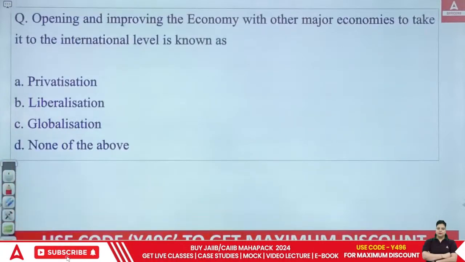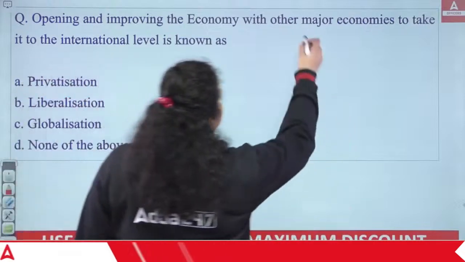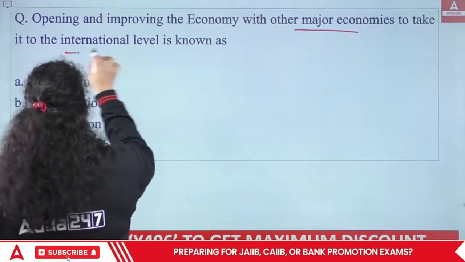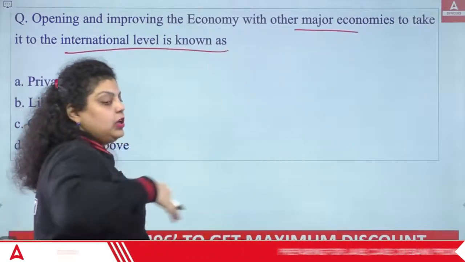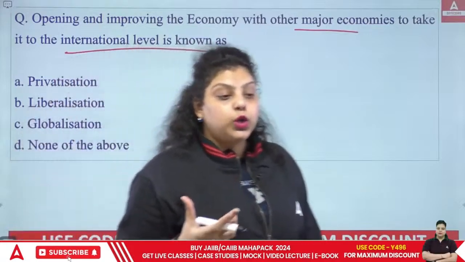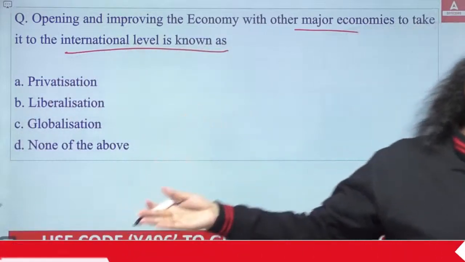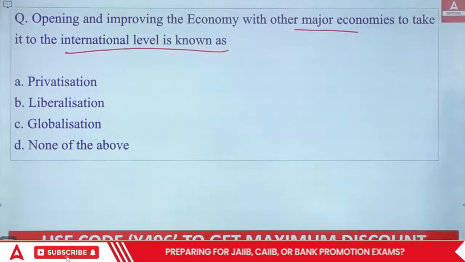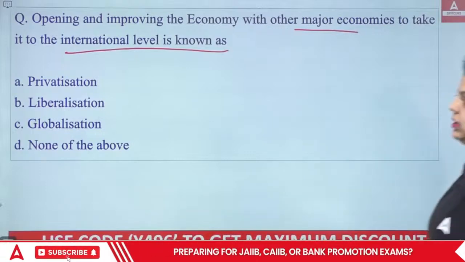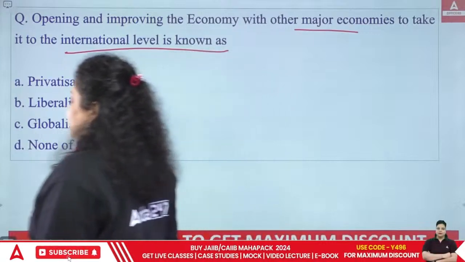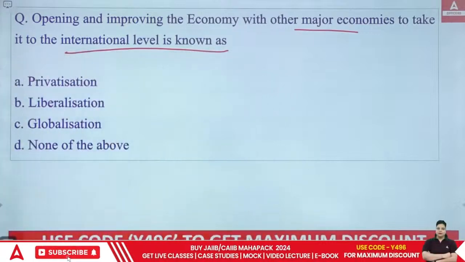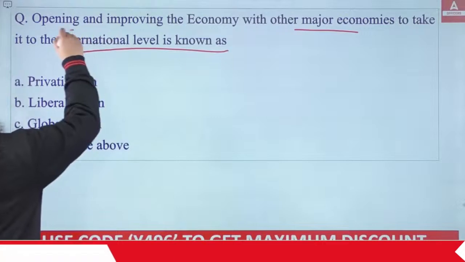Next. Opening and improving the economy with other major economies to take it to the international level is known as? You are opening your economy, you are improving your economy with the other major economies, to take it to the international level. Privatization, liberalization, globalization, or none of the above? So it's very obvious.